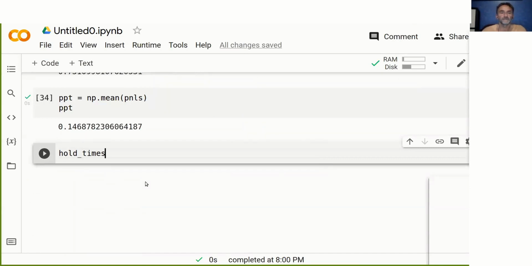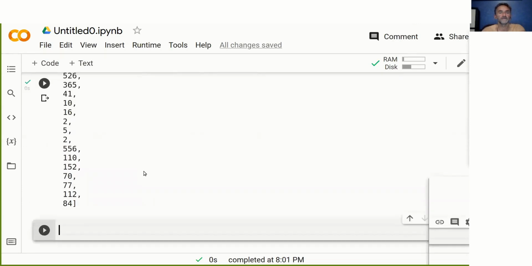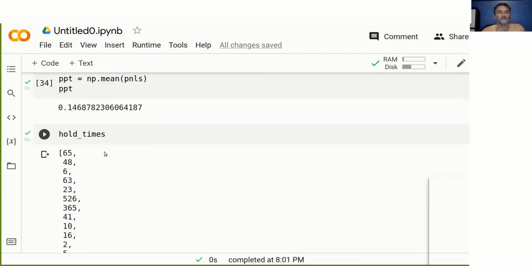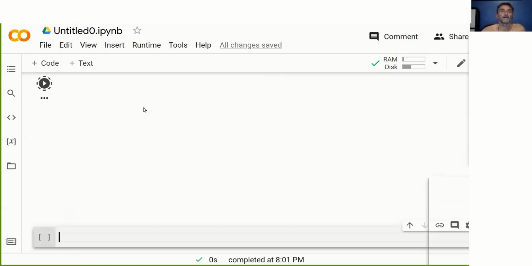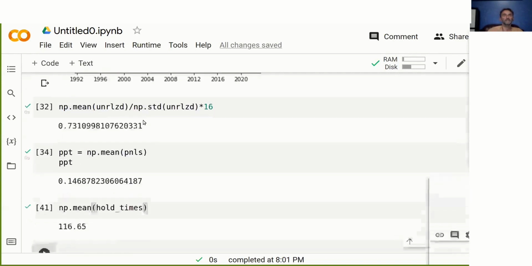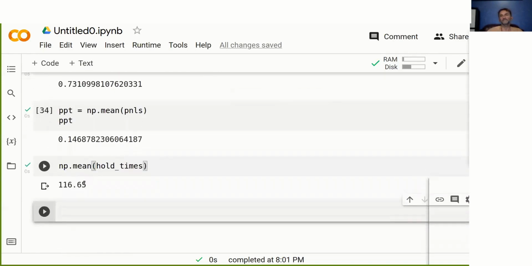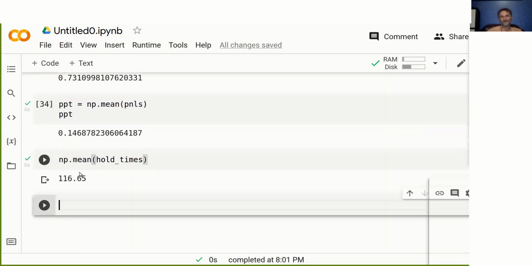we get a list of days, hold times. You can see we get all the different hold times. Then we can calculate the average hold time. And here we go. Our average hold time is 116 days. So it's about 3.5 months, I guess, for our average hold time. And that's kind of expected for a strategy like this.